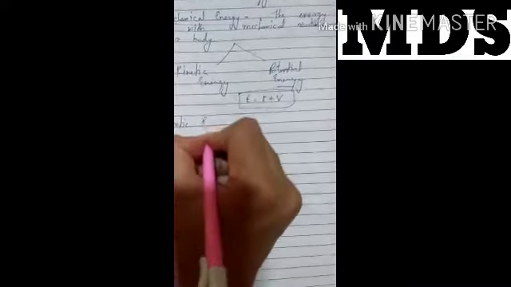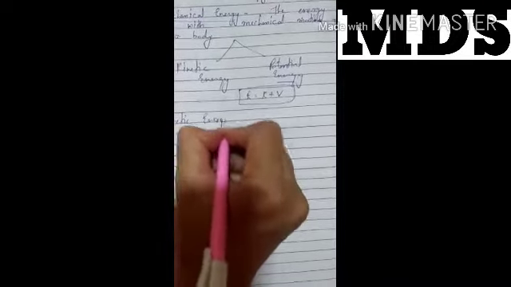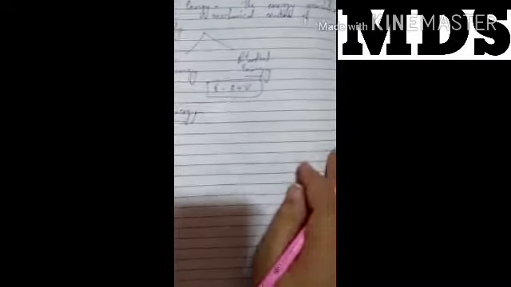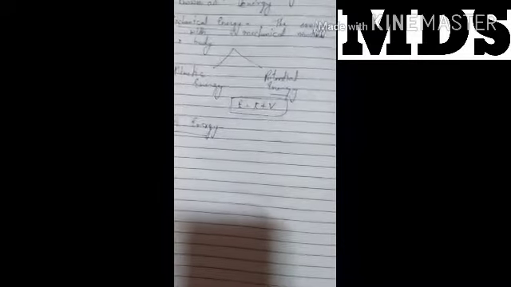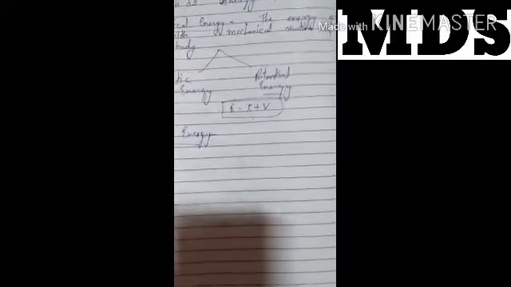First, kinetic energy. Kinetic energy is the energy due to the motion of the body. If any object is moving, the energy associated with that motion is known as kinetic energy.